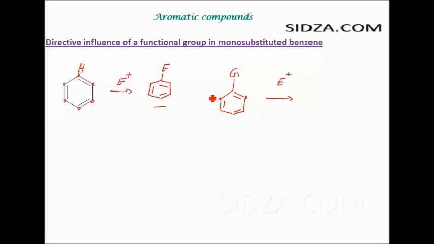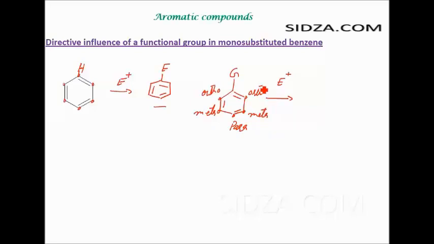This is an ortho position here. This is an ortho position here. And this is the meta position. So there are two meta positions, two ortho positions, and this one is called the para position. So if you attach a group to the benzene, you get two ortho, two meta, one para.